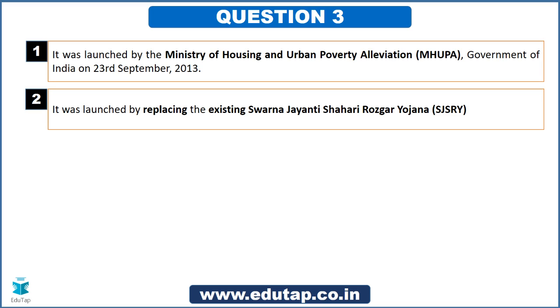Let me tell you that this particular scheme was launched by replacing an existing scheme. And what was the name of that existing scheme? It was Swarna Jayanti Shahari Rozgar Yojana. This is again a very important information. You might get a question directly based upon this. So never forget which existing scheme this particular scheme has replaced. It is Swarna Jayanti Shahari Rozgar Yojana. This is a kind of a question that is usually asked in the examination, right friends?